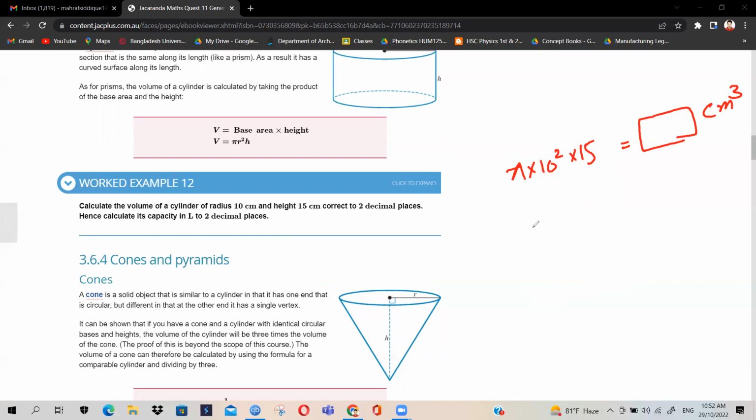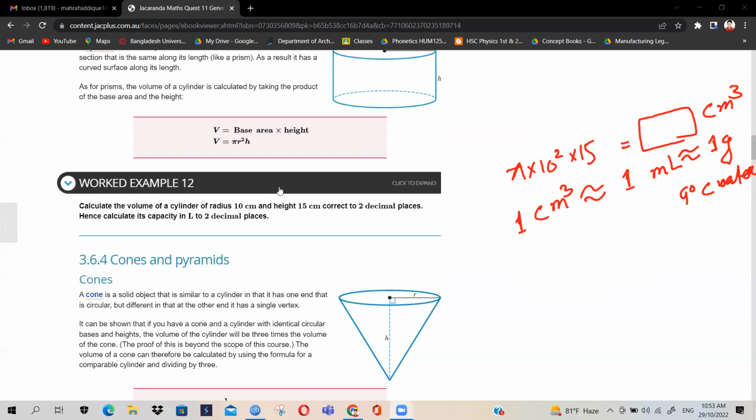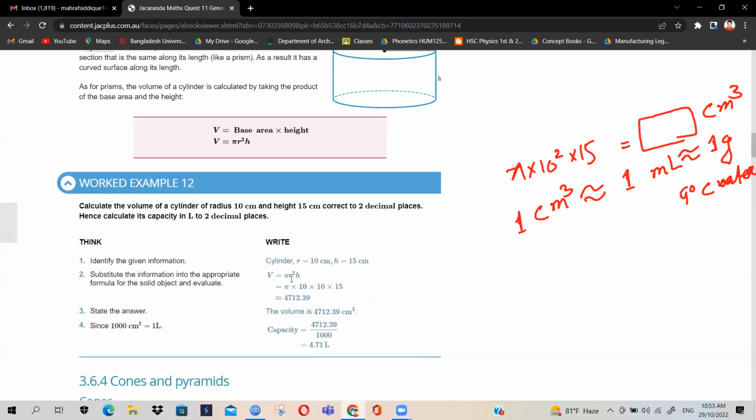I previously told you that 1 centimeter cubed is equivalent to 1 milliliter. And also if it's water at 4 degrees centigrade, it would be equivalent to 1 gram. So based on that, you can transform it into milliliters. And then by dividing by 1,000, you can get liters. So see, you are getting the value to be 4,712 centimeters cubed. That means 4,712 milliliters, and just divide by 1,000 to get the value in liters.